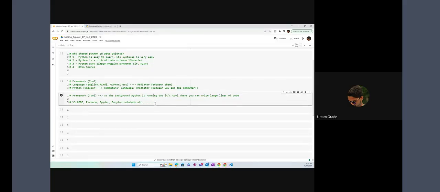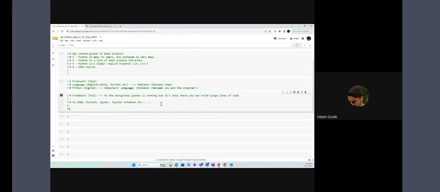If I talk about Jupyter Notebook, here you cannot debug your code. I'll let you know the features one by one when we start working on each framework. In Spyder, we can debug the code. PyCharm, Visual Studio, we can debug the code. That means each framework has its own functionality to work upon. Okay, guys.